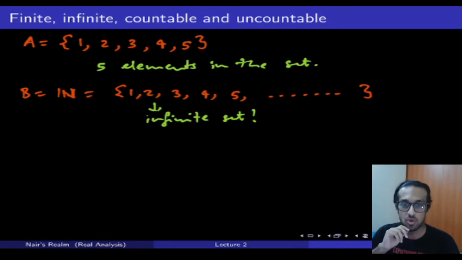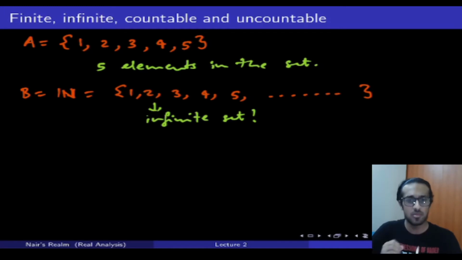If I asked you to count and tell me the 7th element in the set B, you would be able to do that, right? You would be able to tell me that the 7th element is in fact 7. If I asked you to tell me the 1155th element, you would have told me that 1155 is that element itself. So you are able to count the elements. There is a particular order to it. And if I pinpoint and ask you in a quantified manner, tell me where the nth element is, you will be able to tell me where that nth element is in this set B. And that is in fact what countable means.